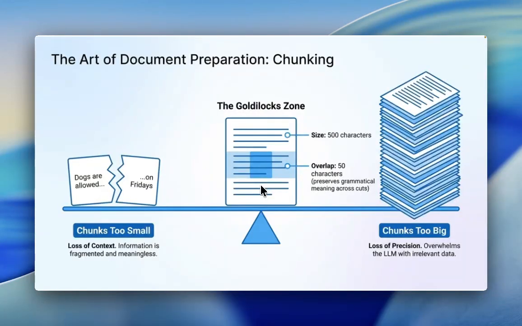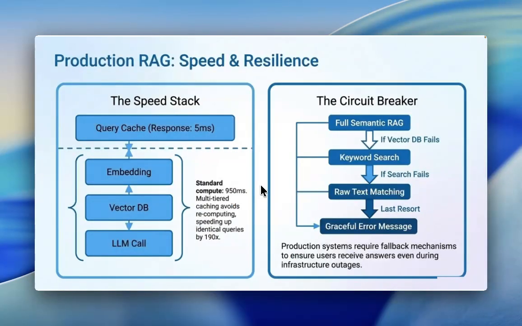The art of document preparation: chunking, the Goldilocks zone. Example: docs are closed on Friday. Size: 500 characters, overlap: 50 characters, preserving grammatical meaning across cuts. Chunks too small: loss of context. Information is fragmented and meaningless. Chunks too big: loss of precision. Overwhelms the LLM with irrelevant data.